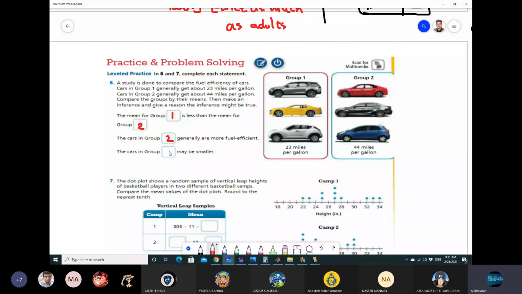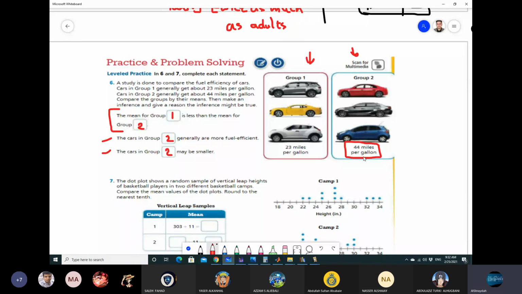So depending on the means that we have from studying Group 1 and Group 2, we can make two inferences. Why do we say that the cars in Group 2 may be smaller? Smaller in size, yes, because the fuel efficiency is 44 miles per gallon. Okay.